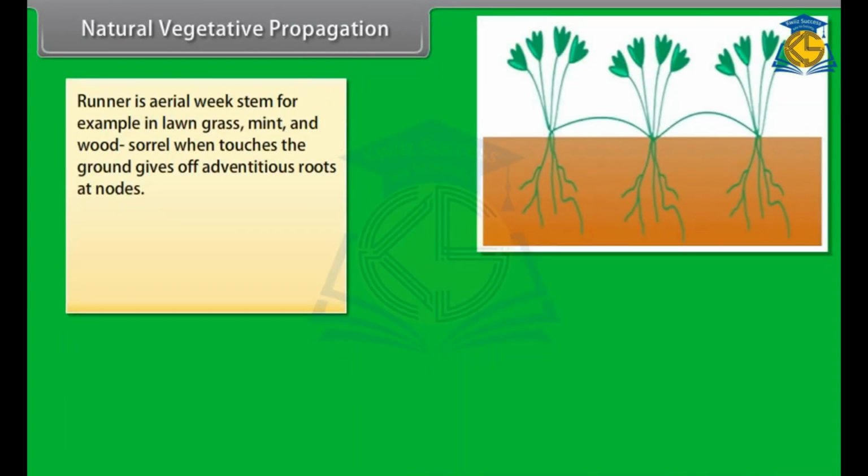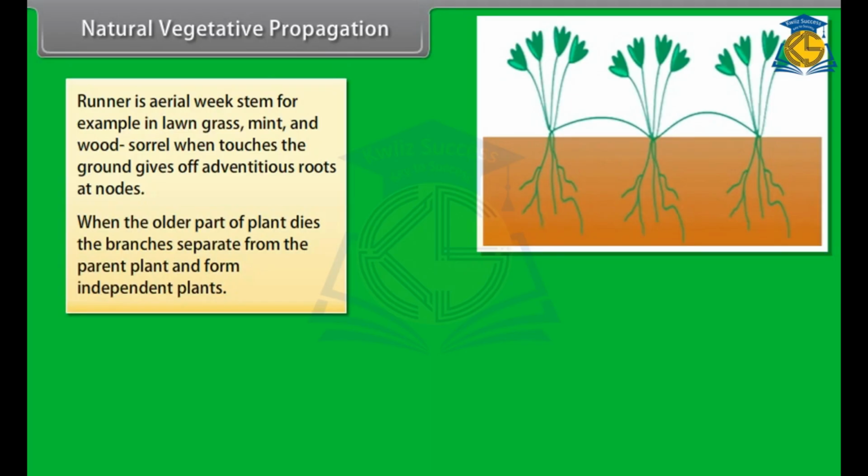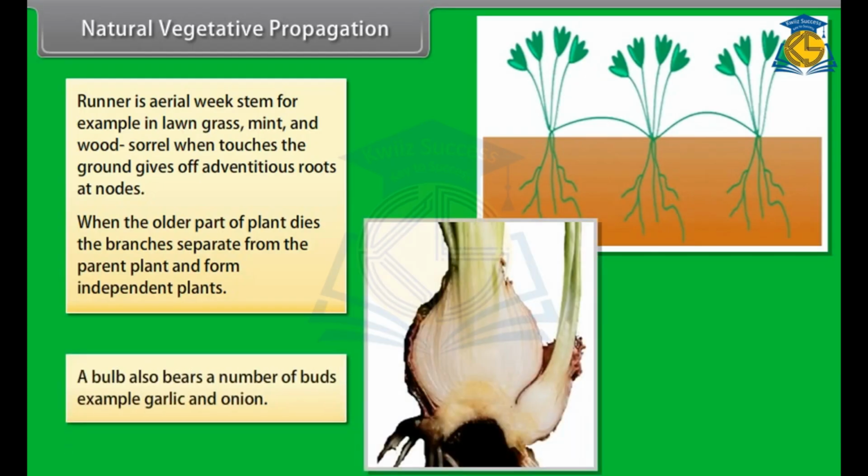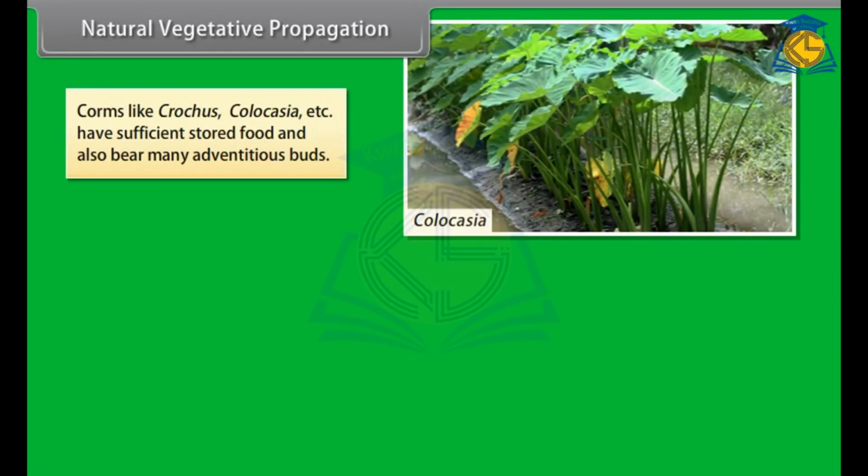A runner is an aerial weak stem, for example in lawn grass, mint and wood sorrel. When it touches the ground, it gives off adventitious roots at the nodes. When the older part of the plant dies, the branches separate from the parent plant and form independent plants. A bulb also bears a number of buds, example, garlic and onion. Corms, like crocus, colocasia, etc., have sufficient stored food and also bear many adventitious buds.